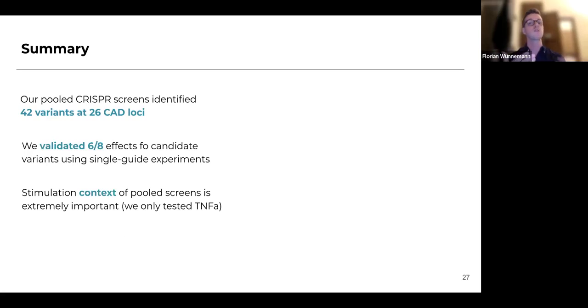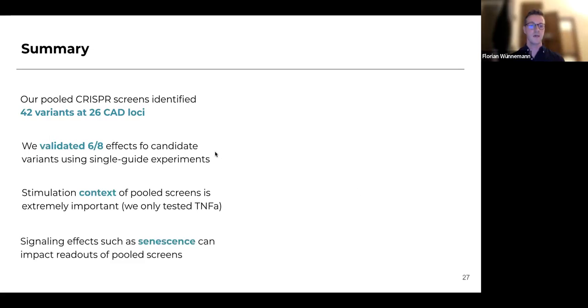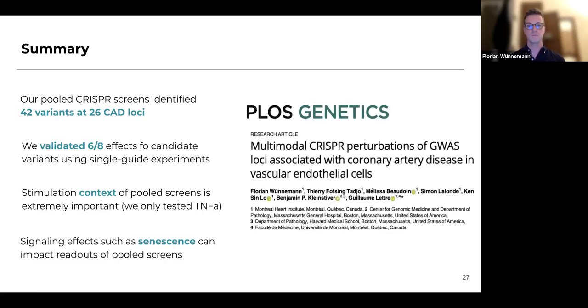For example, shear stress that is changing within atherosclerosis. So those are some other functional things that one might want to look at that might reveal different loci associated with coronary artery disease. And finally, we found signaling effects such as senescence can actually impact the readout of pooled screens and should really be considered when designing those screens in the future. This work has been published since March this year, I believe. So we have lots more analysis within the paper, so feel free to check it out.